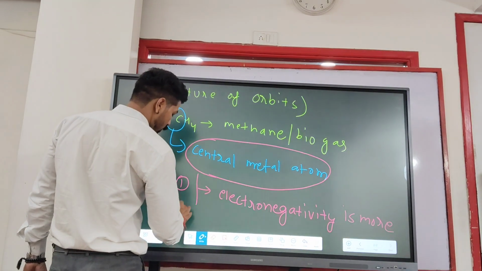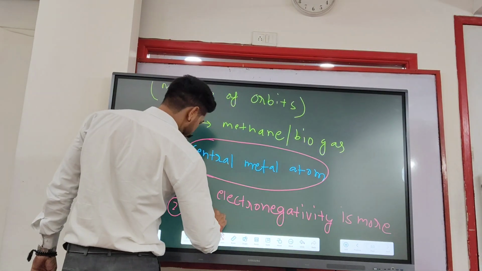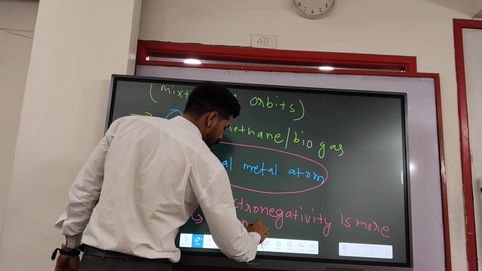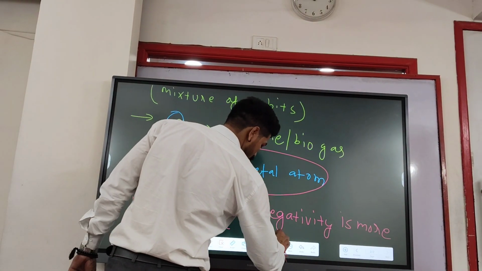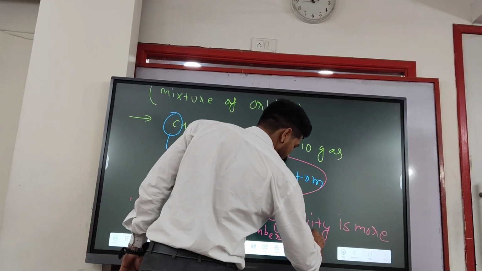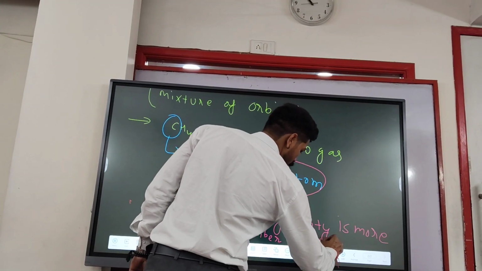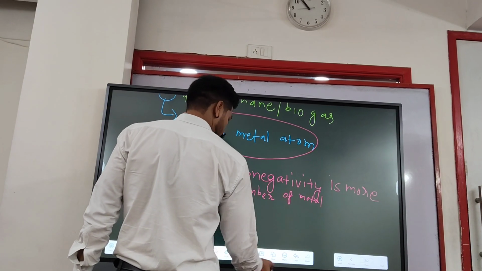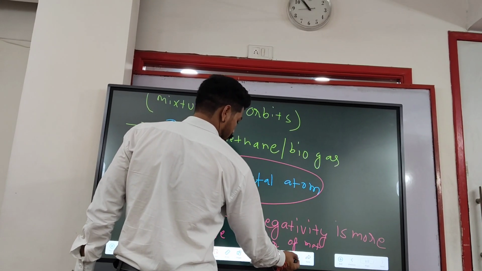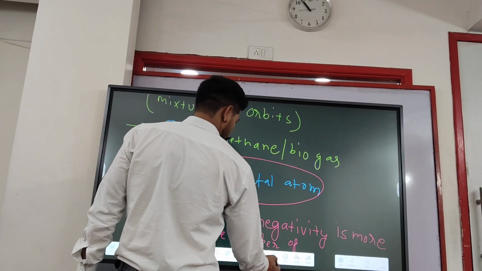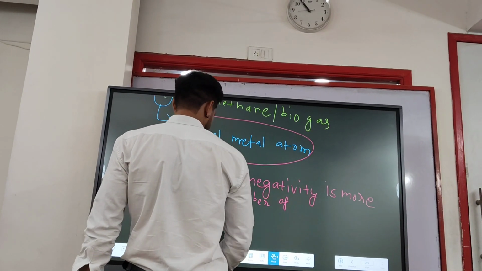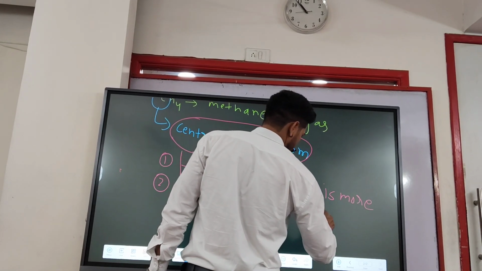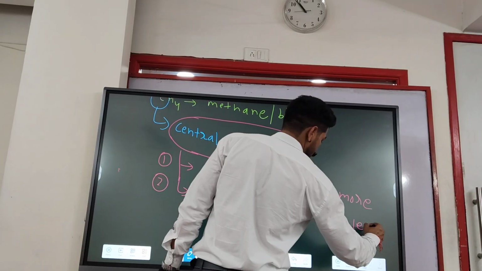That is the first point. And the second one is the number of metal atoms is less.